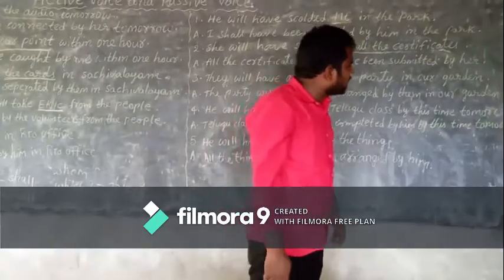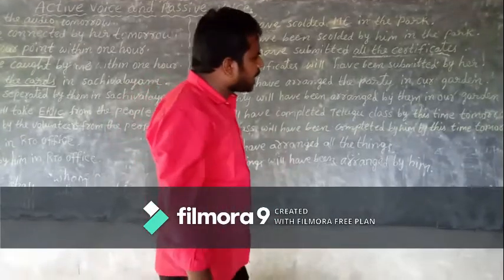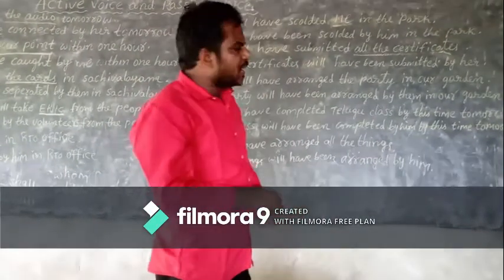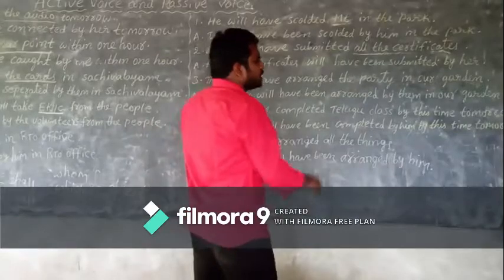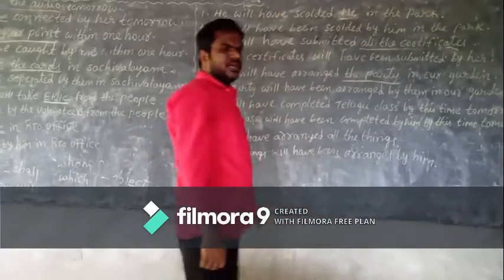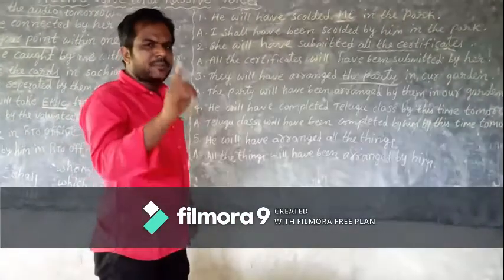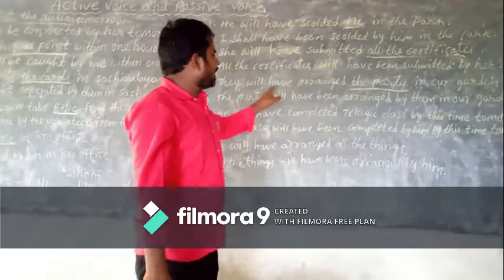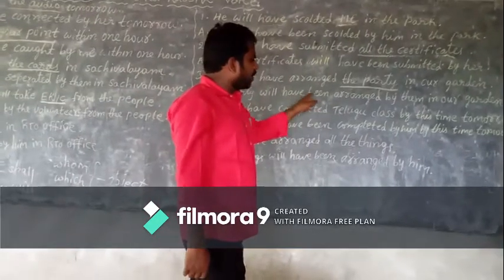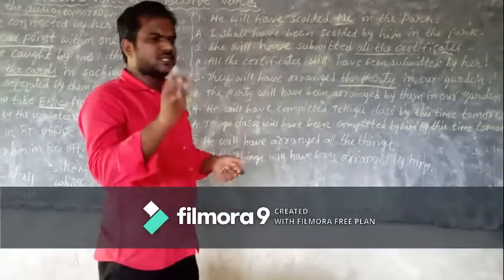Third example. They will have arranged the party in our garden. First rule, change the object into the subject: the party. Second rule, decide be form. Here will have, that's why will have been. This is be form, children.